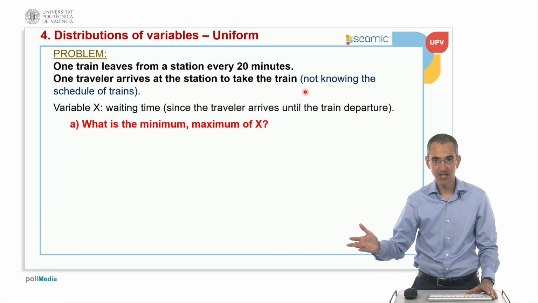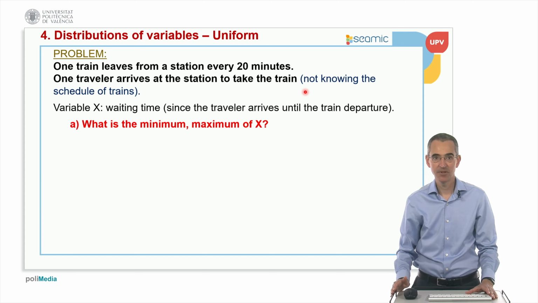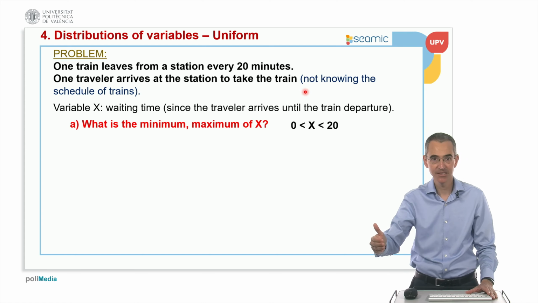I think it's quite obvious that the minimum value is 0: the person just arrives and catches the train, and the time of waiting is 0. And the maximum is 20. Imagine that the person arrives and just at that time the train has just departed, and the person has to wait for the next train. So the maximum time is 20 minutes.